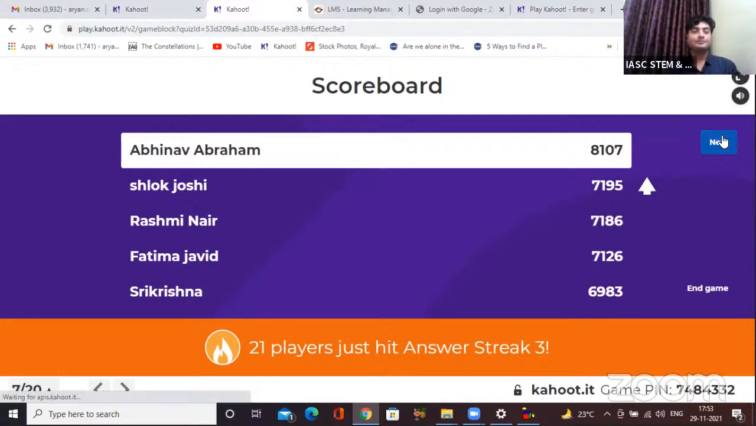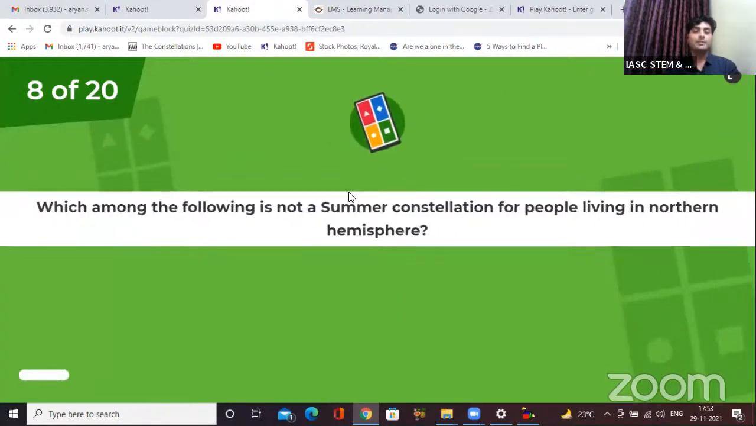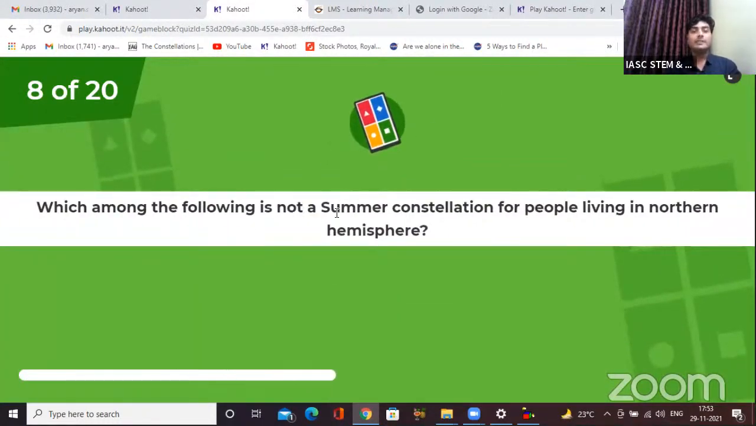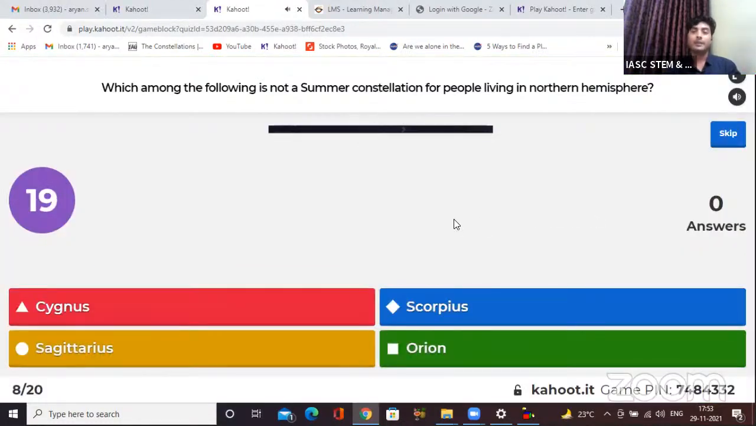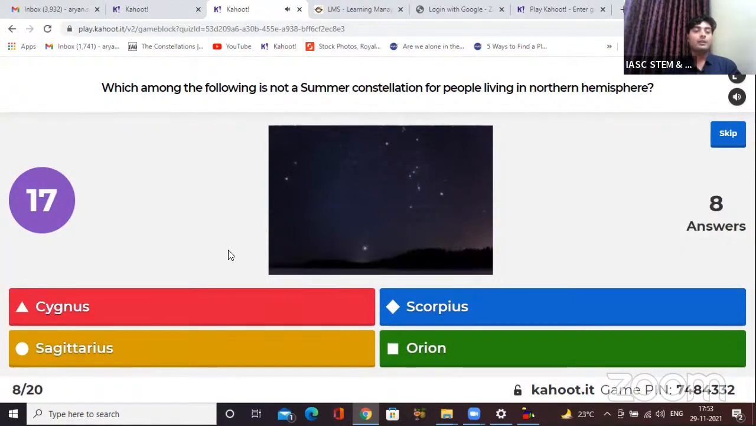Here we go. Question number 8. Which among the following is not a summer constellation for people living in the northern hemisphere? Option red, Cygnus. Option blue, Scorpius. Option yellow, Sagittarius. Option green, Orion. Just giving you a hint, look at the image if anyone knows how the constellations look.